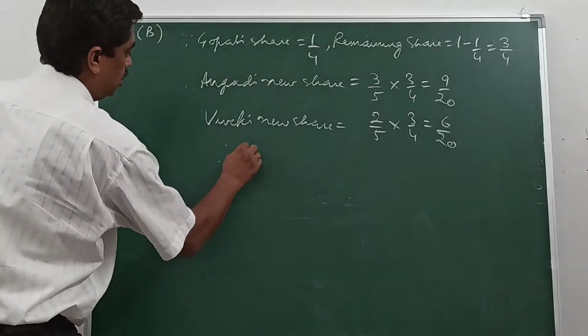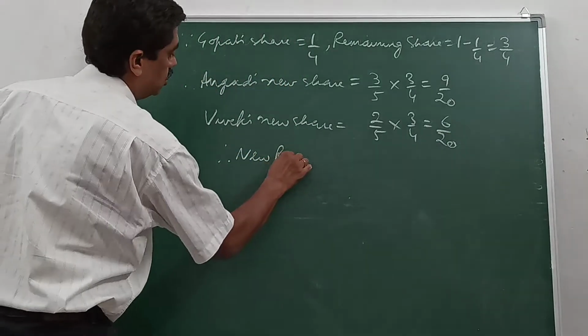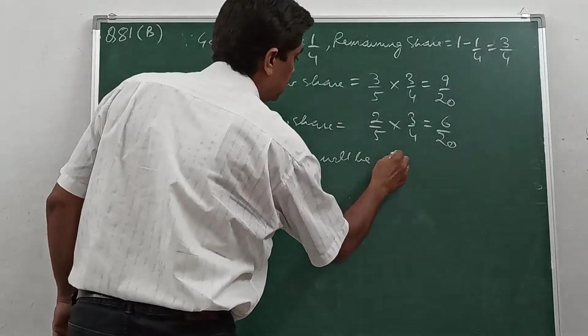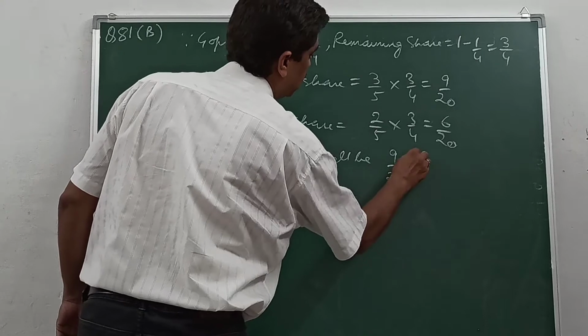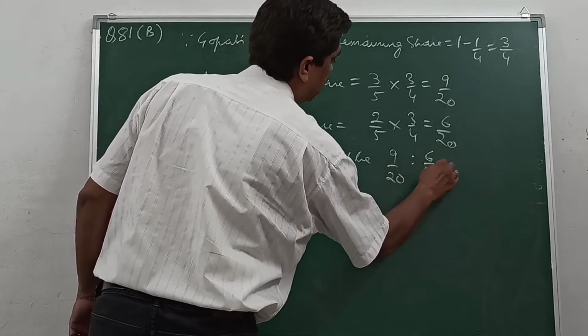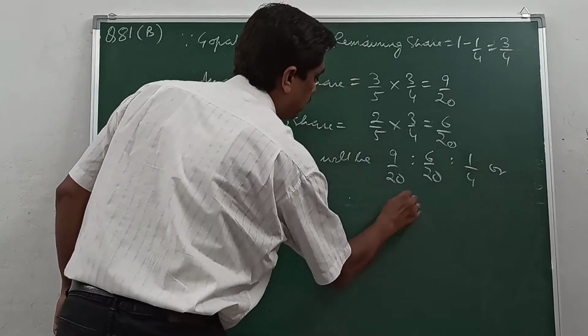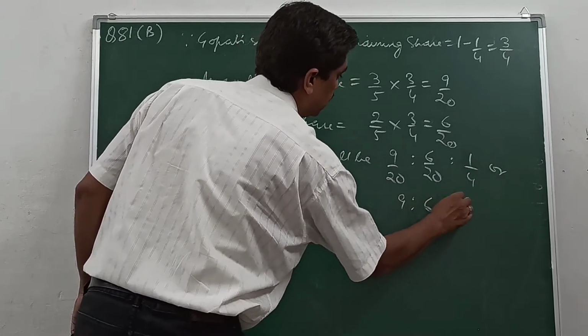Therefore, the new ratio will be 9/20 is to 6/20 is to 1/4, or 9 is to 6 is to 5.